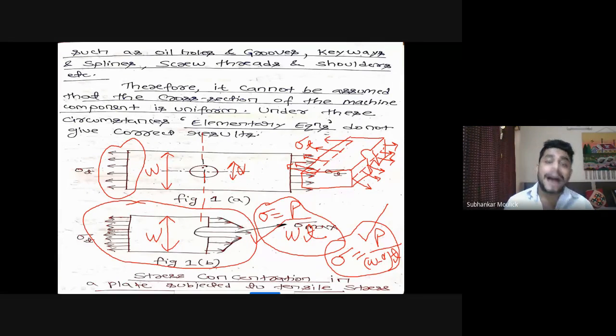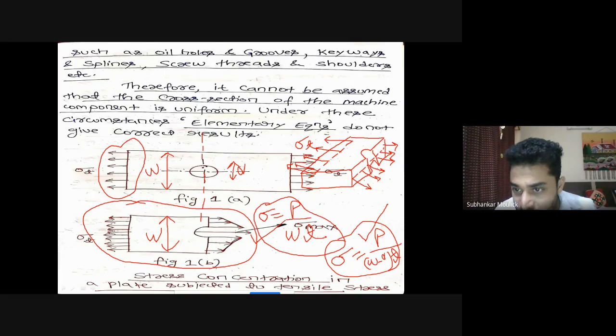And by experiments, it has been seen that at the point in the component where there is a discontinuity or abrupt change in the cross section, or if any part of the component is missing from that particular section, around the periphery of that discontinuity, stresses are maximum.